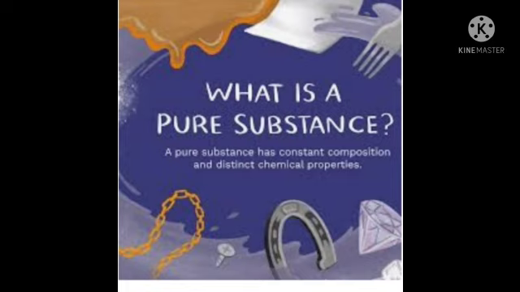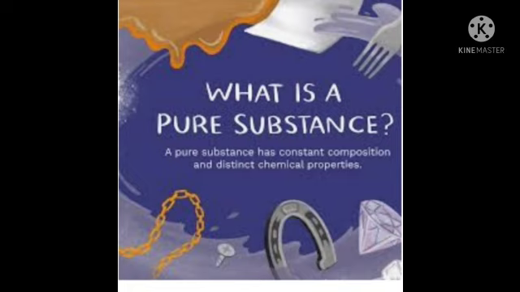Pure substances are substances that are made up of only one kind of particles and have a fixed or constant structure.